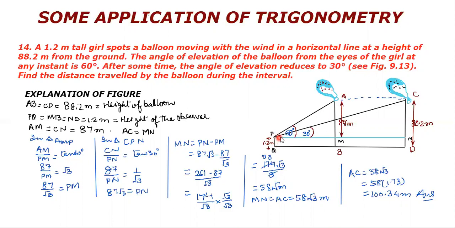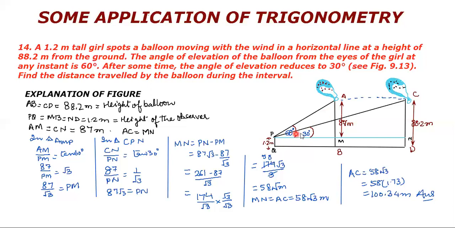And if I observe this balloon at point A, then this will be my straight vision. And from straight vision, I uplifted my eye at an angle of 60 degree. So uplifted the eye, that means angle of elevation is formed. From this level, I am raising my vision to an angle of 60 degree. Therefore, this is the angle of elevation formed to see the balloon at the point A.